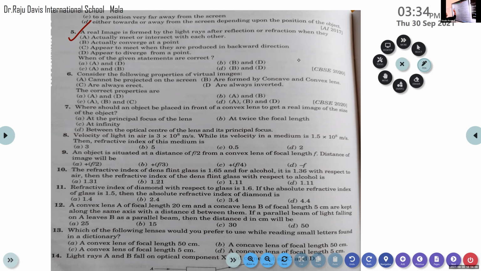Your options are A and D, A and B, B and D. Yeah, only 3 options: A and D, A and B, and B and D. Or we can consider it as B and C. Aman, what do you think? When a real image is formed by the light rays after reflection or refraction?